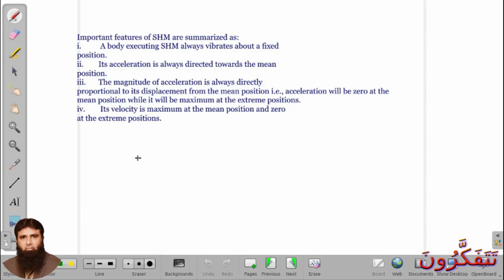Now how can we find the time period of simple harmonic motion? In order to find the time period, we will use this formula: T equals 2 pi square root of L over g. And you see here, time period increases with an increase in length but decreases with an increase in acceleration due to gravity. But in the case of the simple pendulum there is no effect of the mass on it.